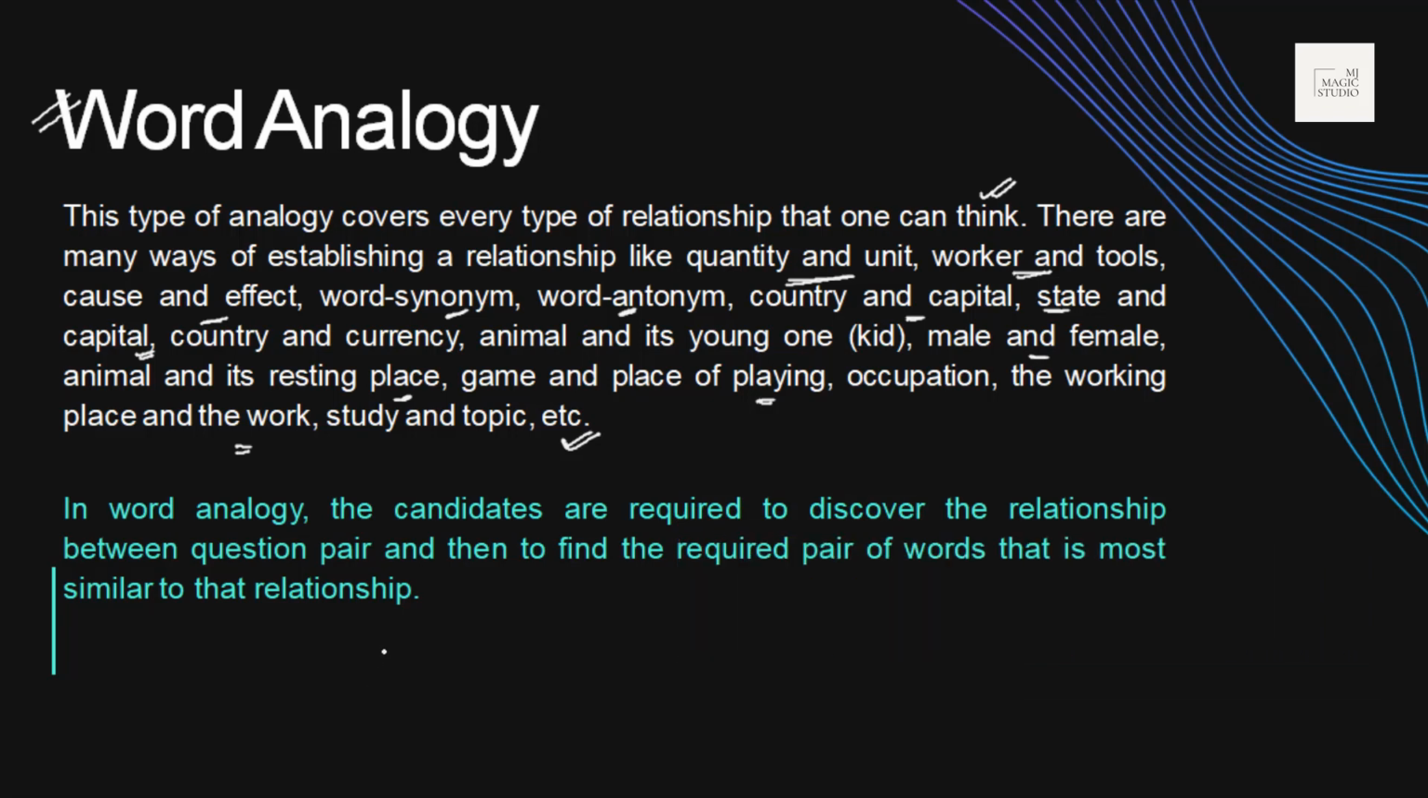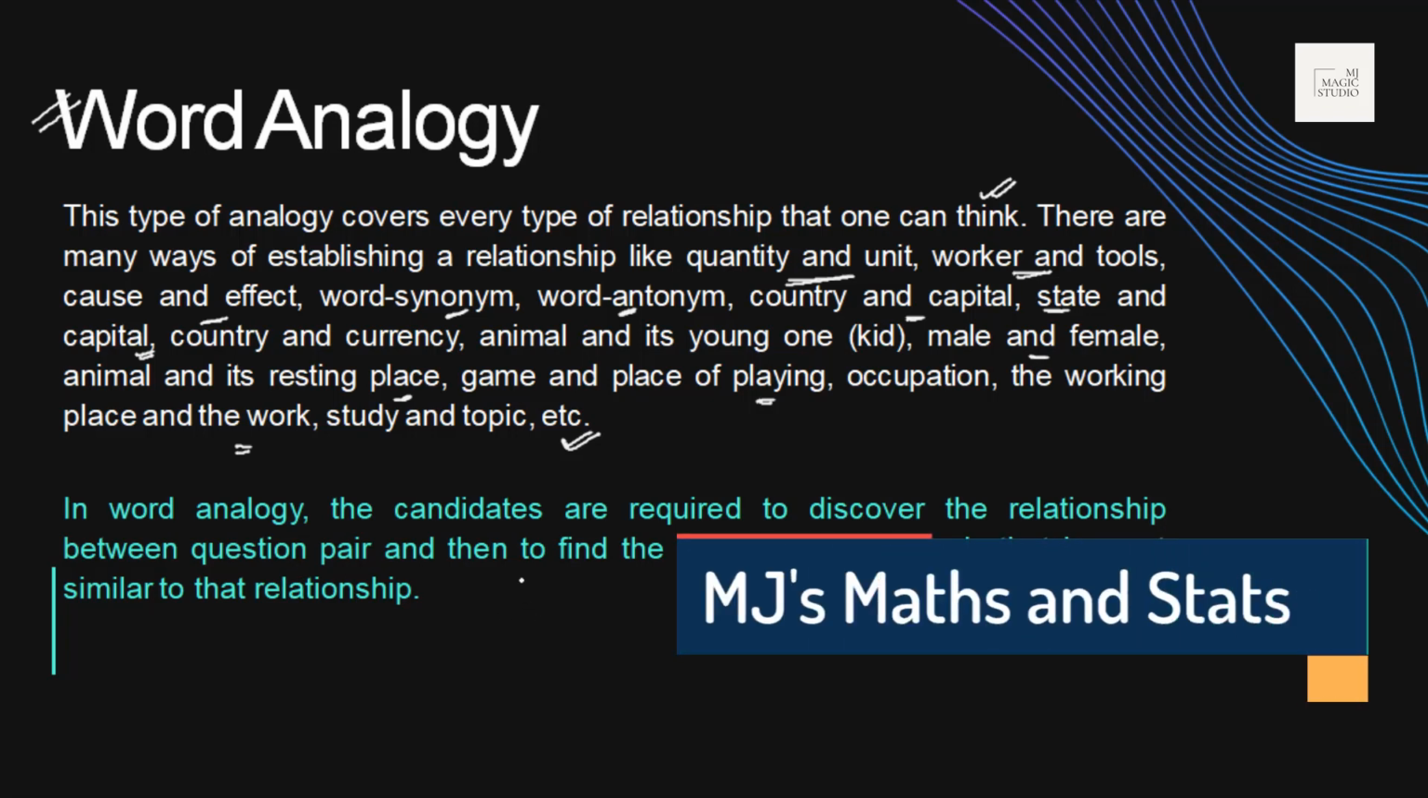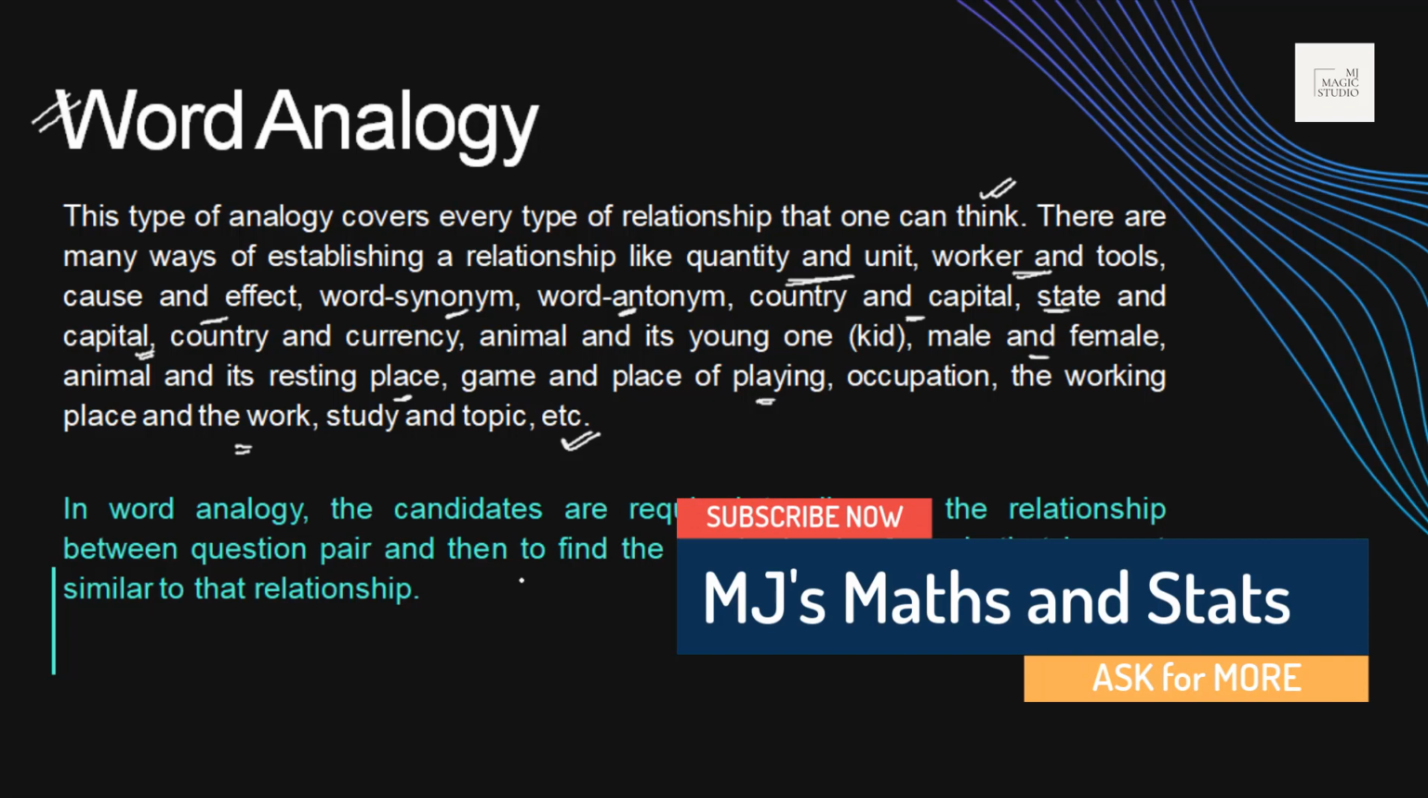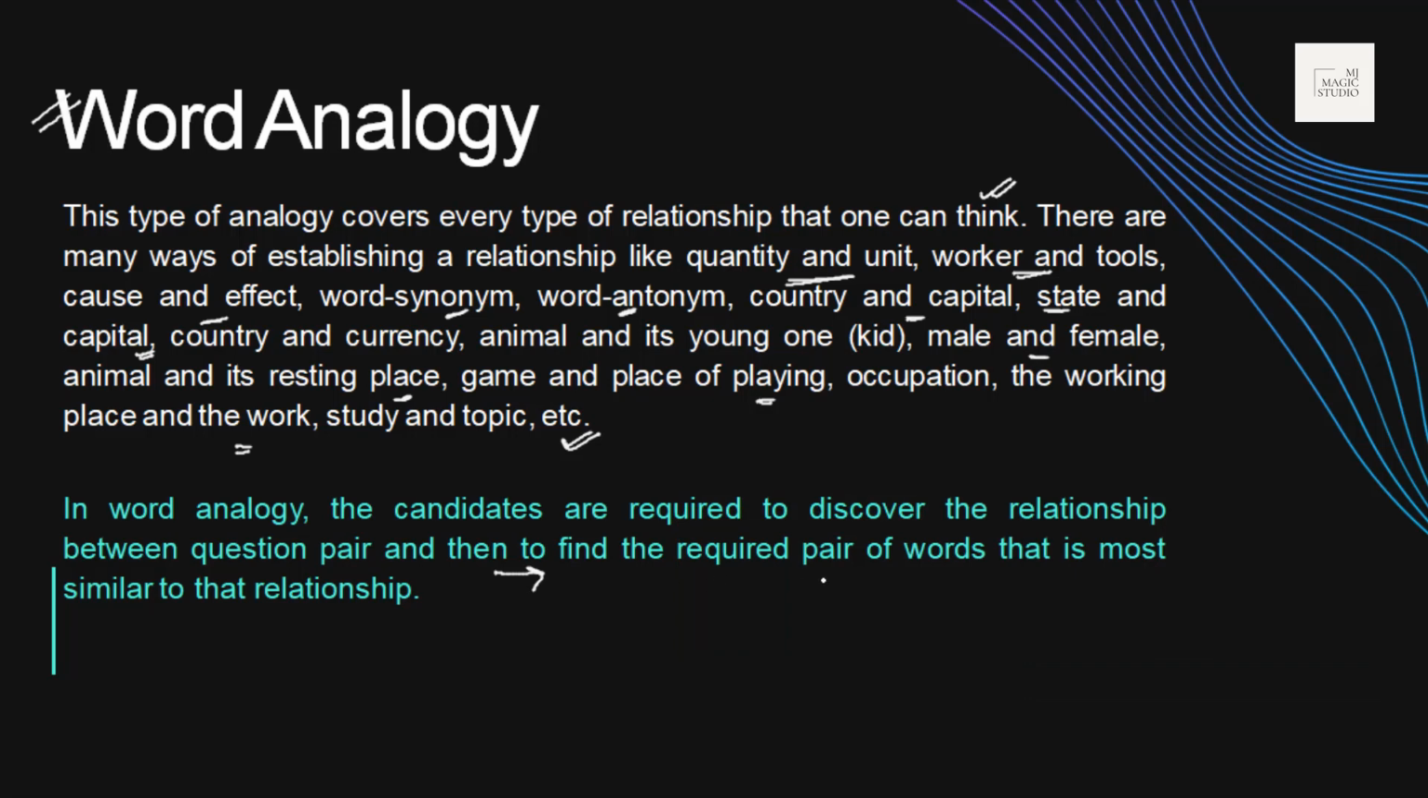Now, in word analogy, as a candidate, what are we required to do? We are required to discover the relationship between the question pair. A pair would be given which is known as a question pair. We need to identify the relationship between that question pair, and then we need to find the required pair of words that is most similar to that relationship.